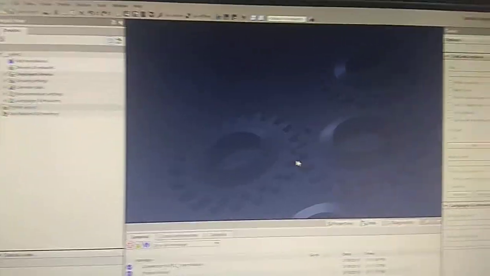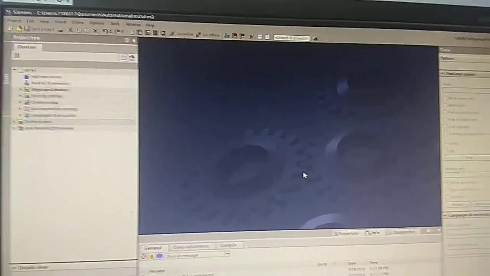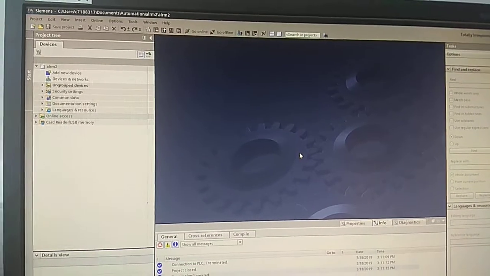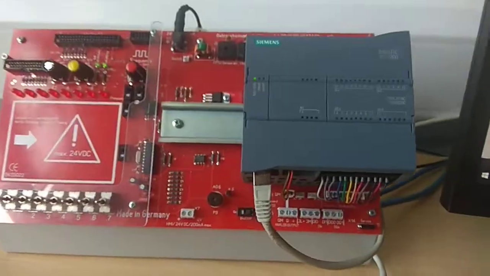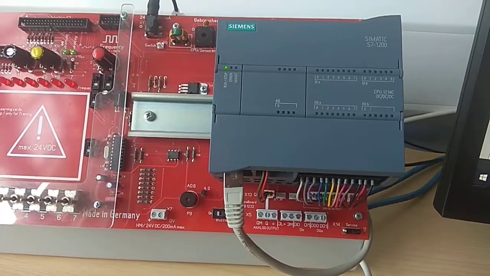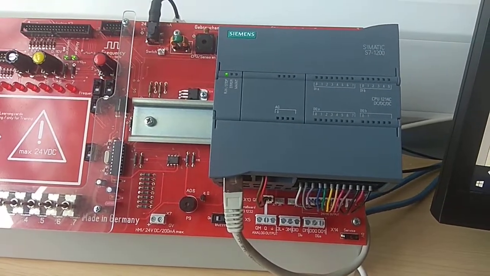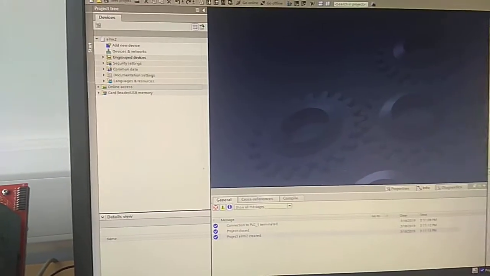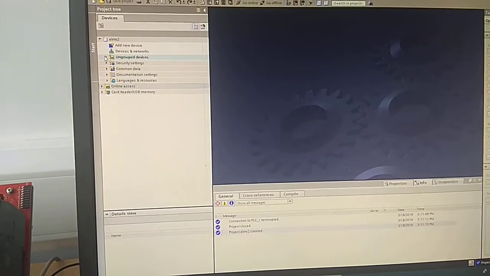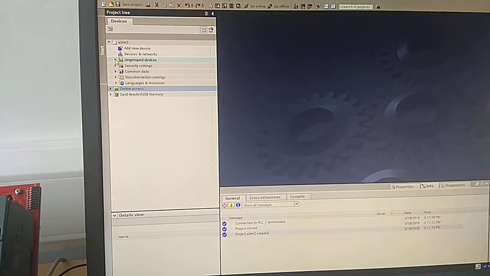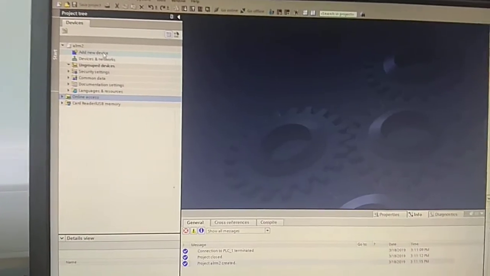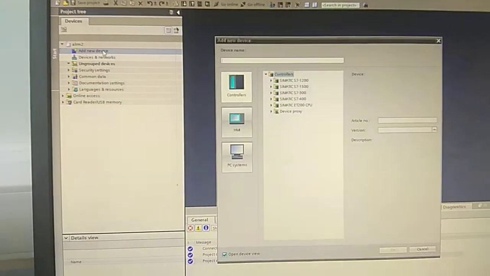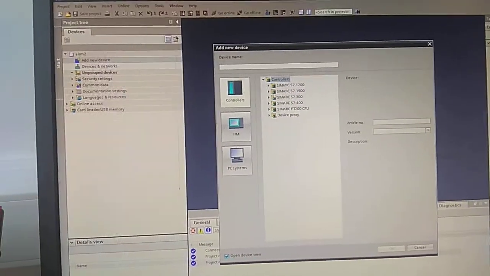Hi, so you're going to look at how to create an alarm in Siemens software, and the PLC we're using is Simatic S7 1200. So first thing we need to do is add a device, and we're going to get this menu.